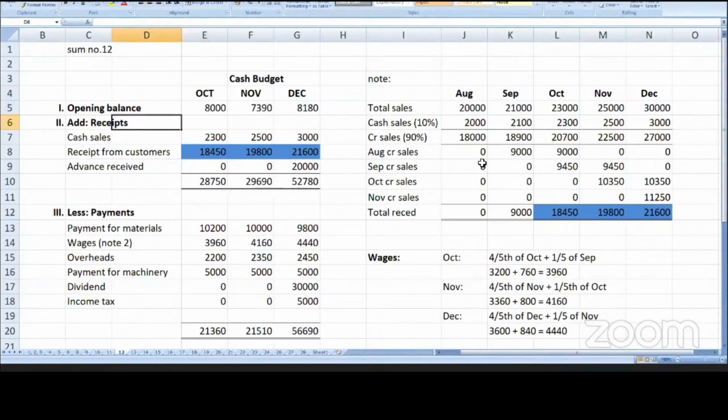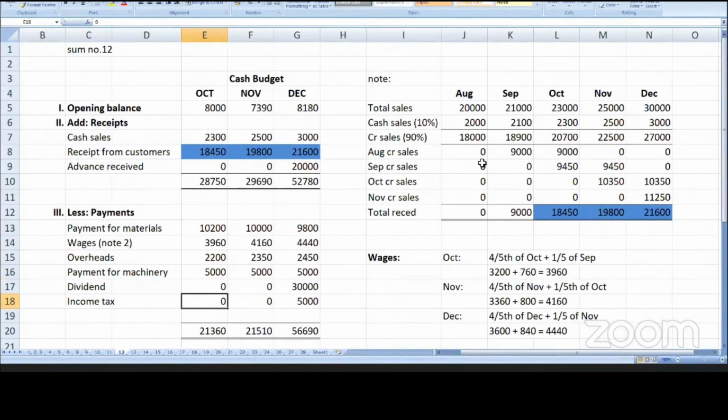Add receipts: how much cash they have received from students, so the fees from students. No other receipts. Less payments: rent paid, salary to employees, faculty payments, water, printing and stationery. All these are budgets, not actuals. Students, it is only a budget.